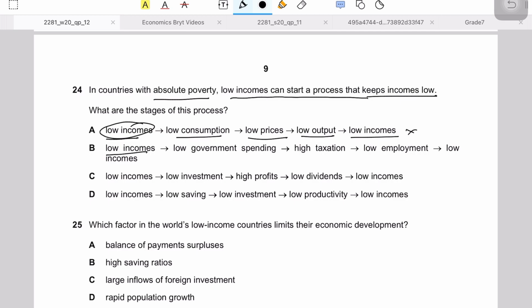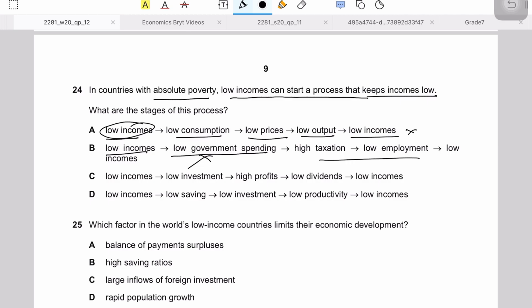Then low incomes means low government spending. Government spending has nothing to do with incomes. Government spending is independent. The government usually spends more money either to increase the GDP or national incomes, or it spends less money to reduce national incomes in times when inflation is very high. So again, no, this is also not possible. Now I don't need to read the remaining, because obviously now this is a trick.